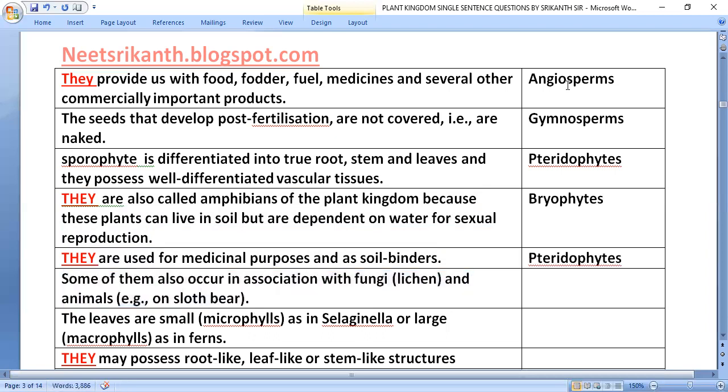Some of them also occur in association with fungi, lichens, and animals, for example on a sloth bear, they are algae. The leaves are small microphylls as in Selaginella, or large macrophylls as in ferns, that is in pteridophyta.